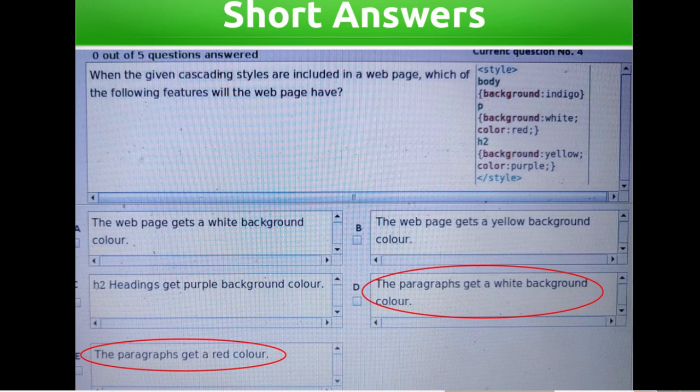The web page gets a yellow background color. H2 headings get purple background color. The paragraphs get a white background color. The paragraphs get a red color. Answers: the paragraphs get a white background color. The paragraphs get a red color.